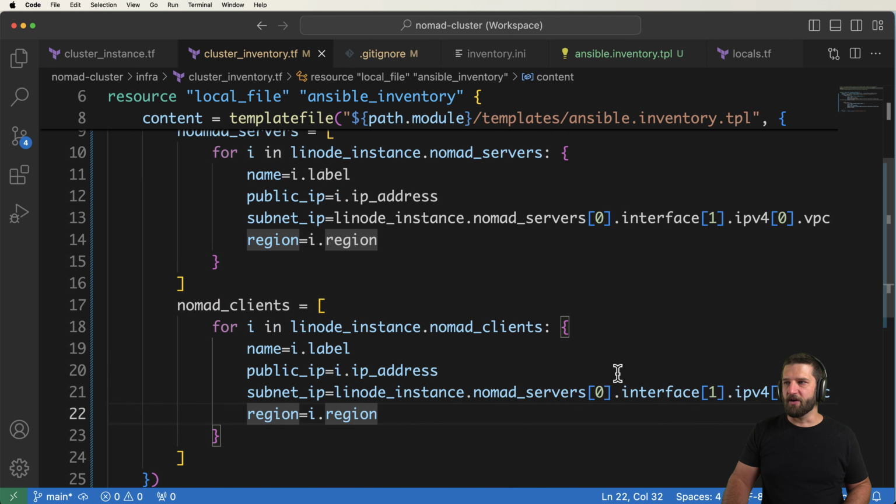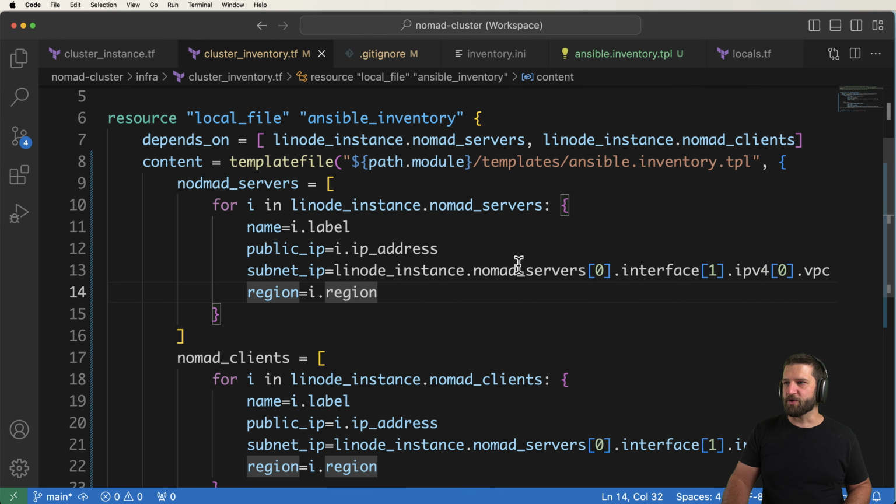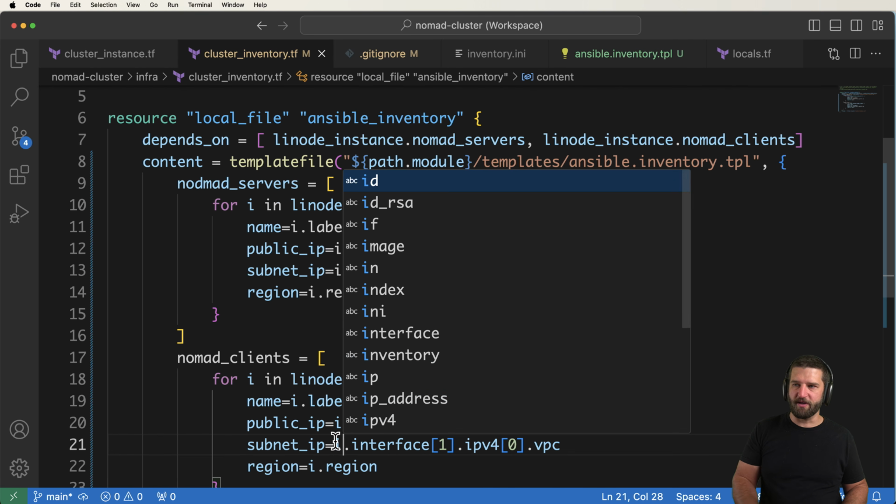So what we've gotten here is a little bit of an issue down here as well. So the subnet IP is going based off of that one single server, which it shouldn't. It should go off of the iteration. And there we go. And this one also should go off of the iteration.